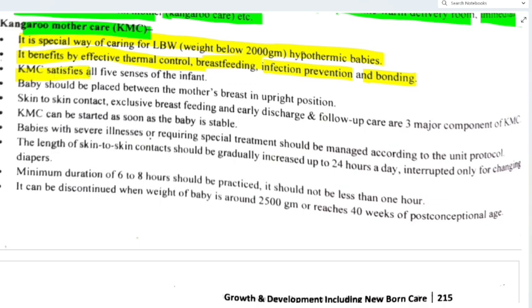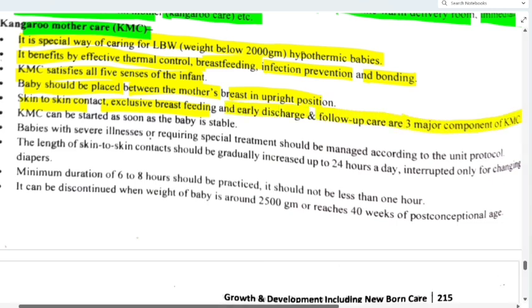Now KMC satisfies all 5 senses of infant. Baby should be placed between the mother's breasts in upright position. Skin to skin contact, exclusive breastfeeding and early discharge and follow-up care are 3 major components of KMC. KMC can be started as soon as baby is stable.